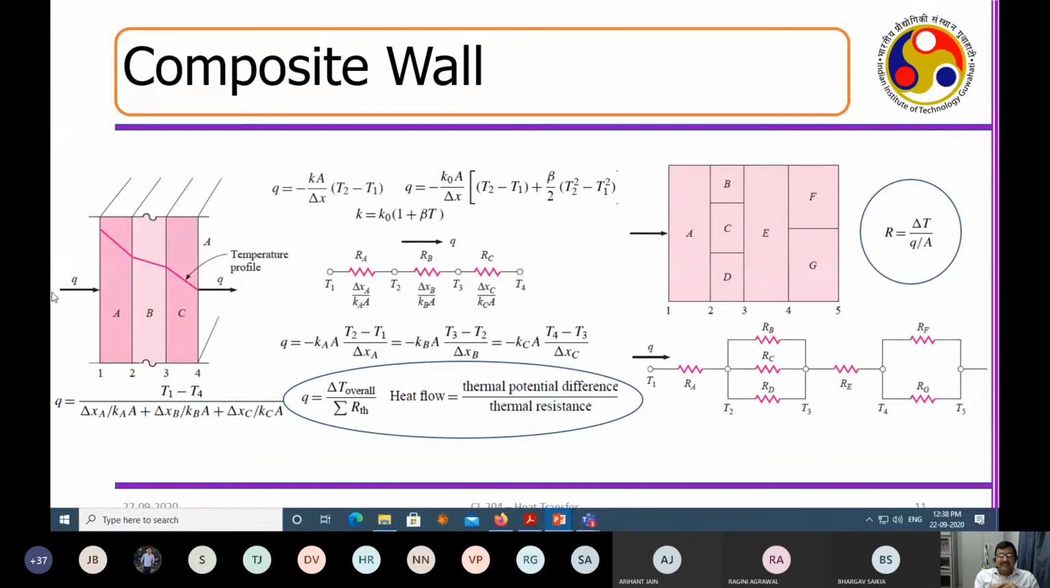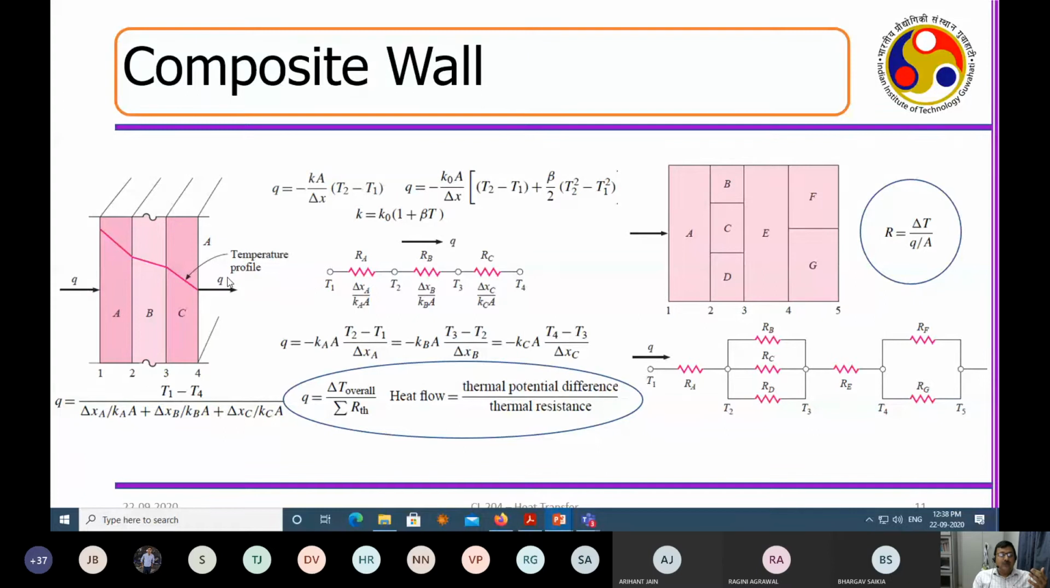What is the rate of heat transfer? Suppose Q, the heat, is coming, and you have three layers through which it passes. There is a plaster coating, then there are bricks, and then there is another plaster coating outside the wall. Inside the wall there is a plaster coating, there is a brick, and outside the wall there is a plaster coating. This is heat from outside, and this is the heat that is there inside your house.